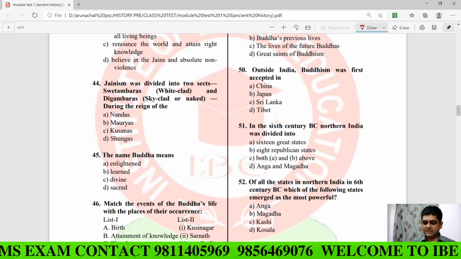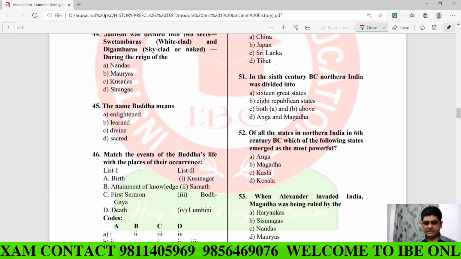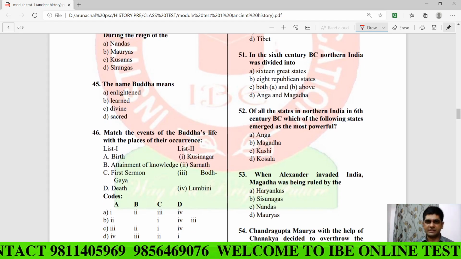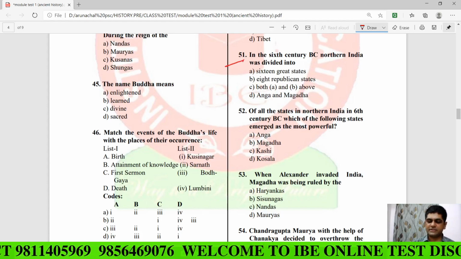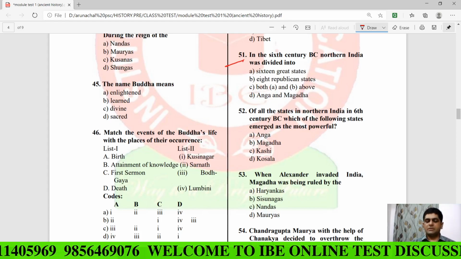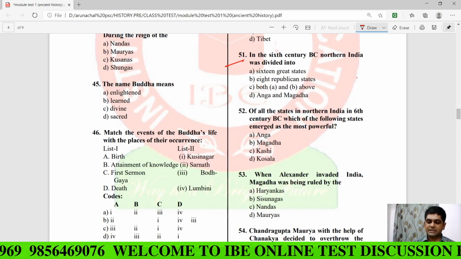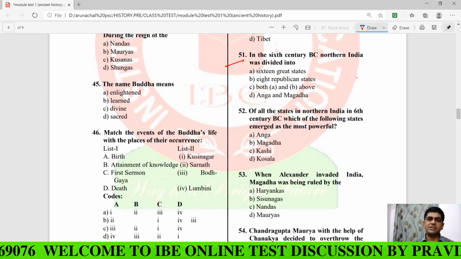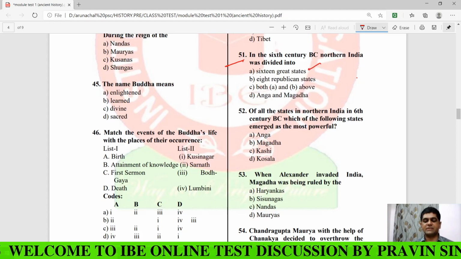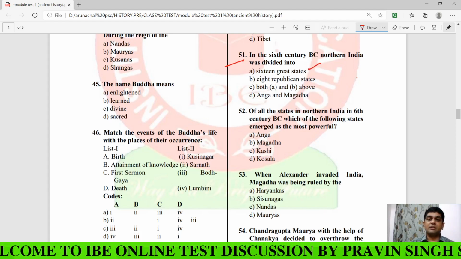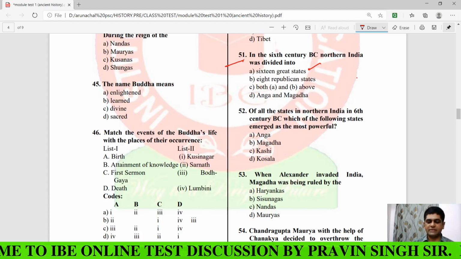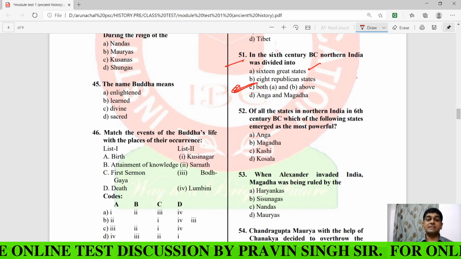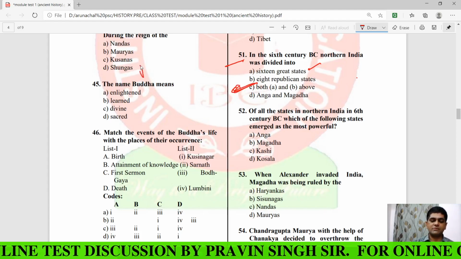So let us start the test series of history discussion part 2, and the first question that I am going to discuss today is question number 51, my dear. Clear? In the 6th century BCE, northern India was divided into 16 great states, and there were also around 8 republican states. So the answer to question number 51 is: there were 16 great states known as what? Mahajanpada.